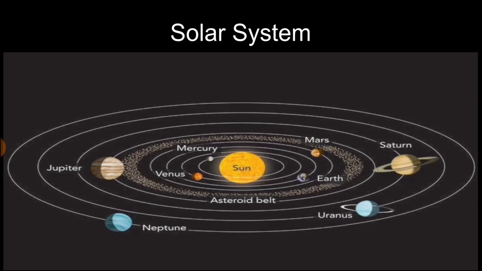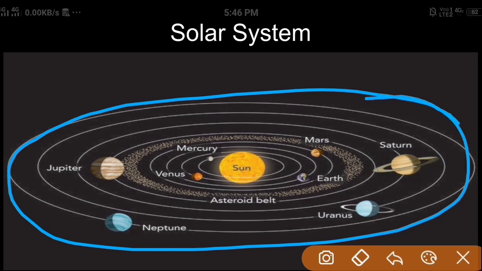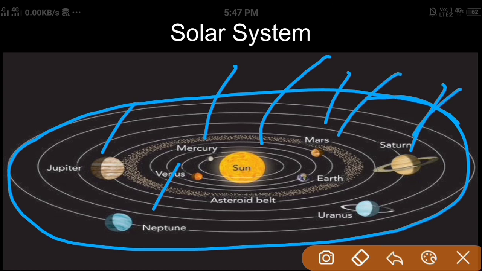Now moving on to the next point, we'll know about the solar system. Look, it is the solar system. So what is the solar system? The solar system consists of 8 planets, some natural satellites, and some other celestial bodies like asteroids and meteoroids. All these are part of the solar family. Look, this is the solar family. Here is the sun. These are planets. Now what are asteroids and meteoroids?